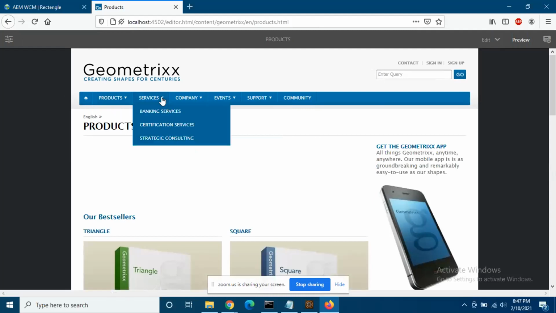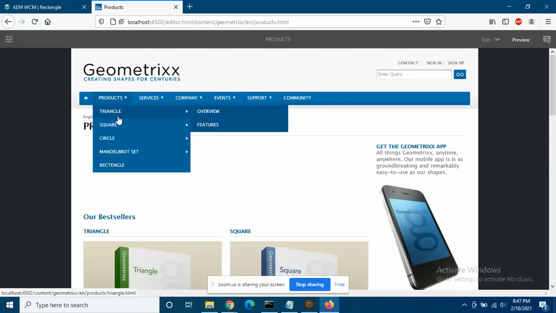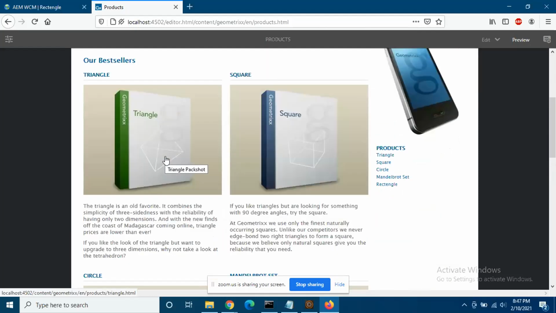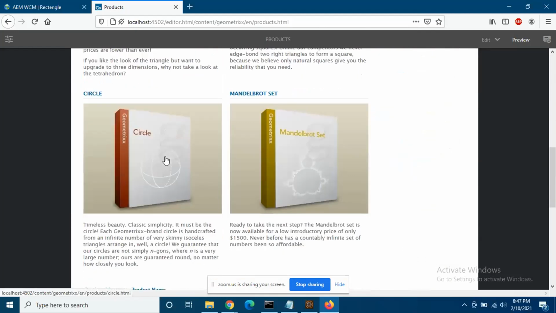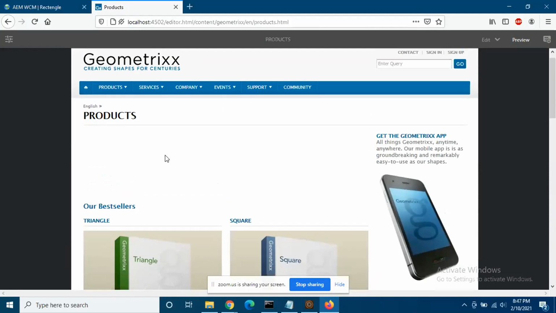So again, without writing a single line of code, by only giving a name, you have created a complete full page. Now, if you have to add components to it, you can drag text and image and whatnot, and then you can add content. So this is how you can create content, edit content, and create new pages, all without writing a single line of code. But again, it is true for a content author, business team, or client team. You as a developer would be someone who will be creating the backend code for it. But is the concept clear how easy it is to create websites, create content, and make your pages work? Any questions here?